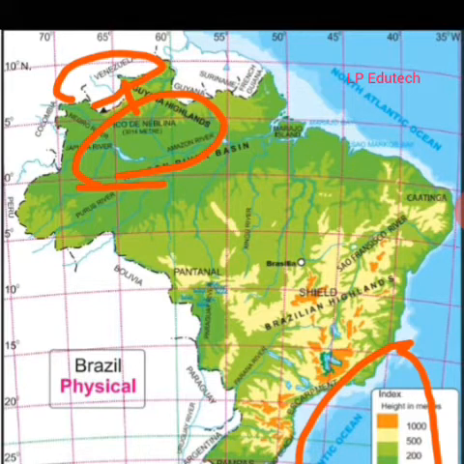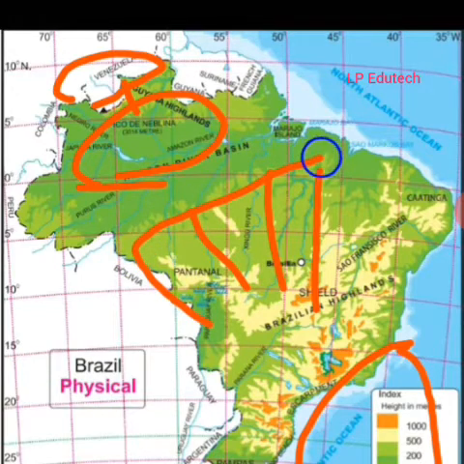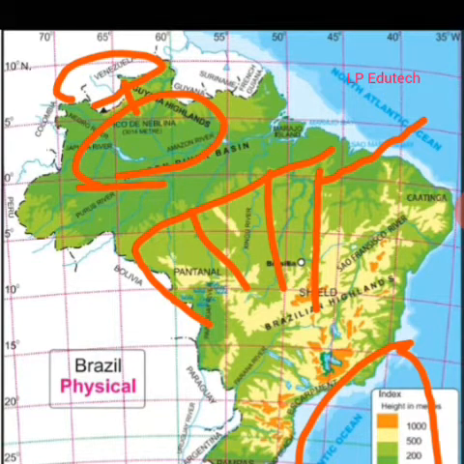But in other parts, the altitude is between 500 to 1000 meters. The highlands gradually slope towards the north, and the slopes are not very steep. These Brazilian highlands slope toward the north. So we can see these tributaries are flowing and meeting in this Amazon river basin, and at last it flows into the North Atlantic Ocean.